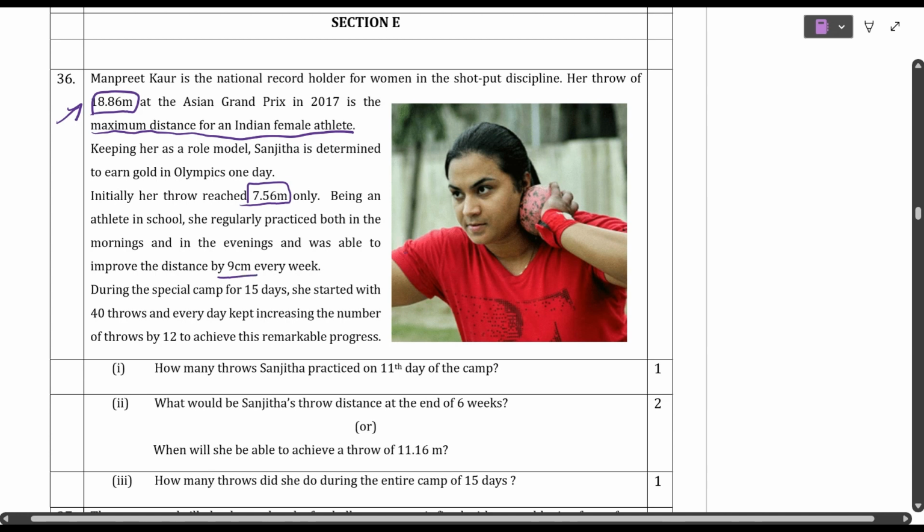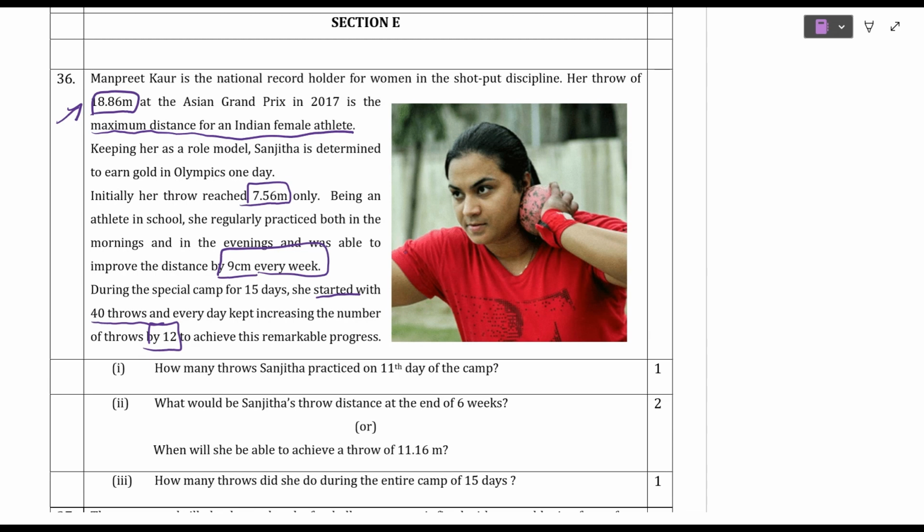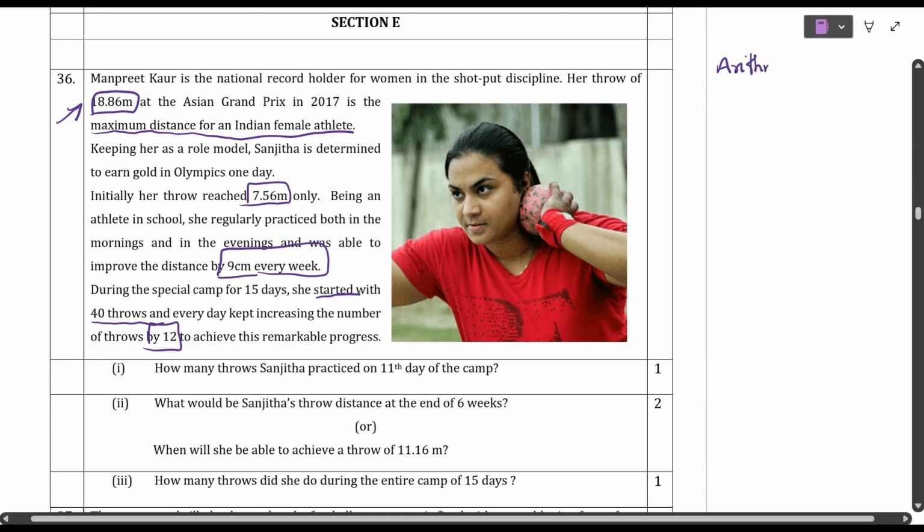During the special camp for 15 days, she started with 40 throws, which means the first day she is going to throw 40 times, and every day kept increasing the number of throws by 12 to achieve this remarkable progress. From what chapter is this question? This question is from arithmetic progressions, students.